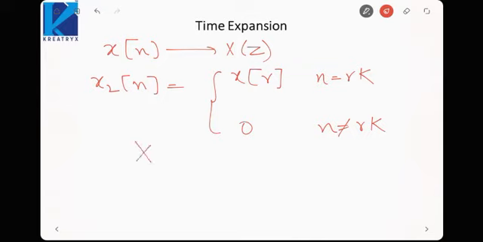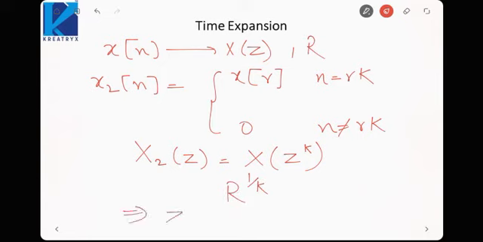So here X2(z) would be X of z raised to the power k. I have inserted zeros in my original signal, so I have expanded my signal in the time domain, and the z transform would be X of z raised to the power k, and if the ROC is R here, the ROC would be R raised to the power 1 by k. It implies that z raised to the power k should belong to R. Earlier z belonged to R, now z raised to the power k should belong to R.